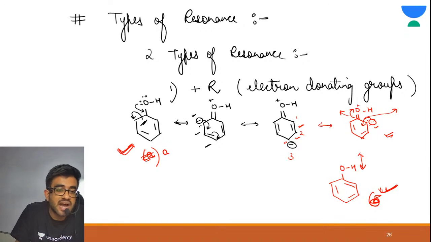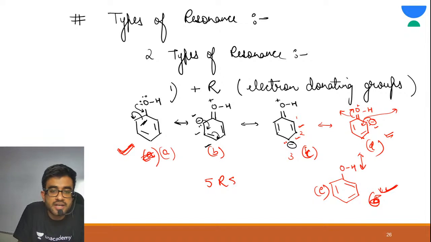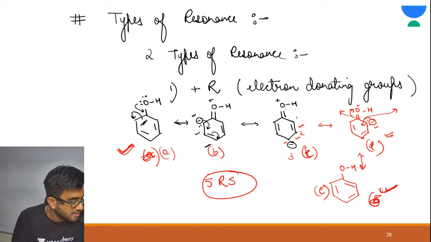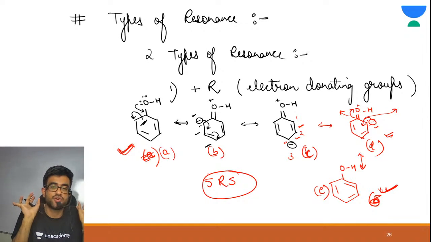So yes, there are A, B, C, D and E. There are 5 resonating structures. Fantastic. Yes, very good Devaki, very good. There are 5 resonating structures. All right. Is this possible?